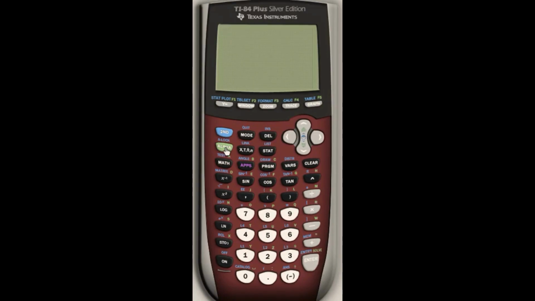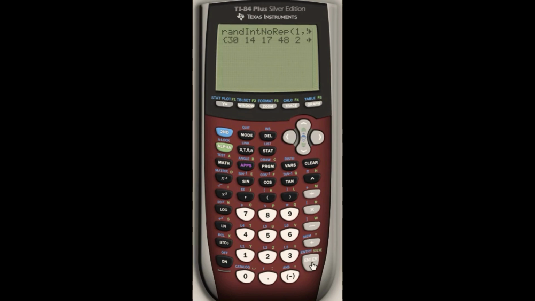As I said, for this one, we're going to need randint no rep. So I'm going to go to Math. I'm going to go to Probability. And I'm going to go all the way to the bottom, and I see randint no rep. So your interface may be a little different, but you'll have at least 2 arguments. For the lower boundary, I'm going to hit 1. And then for the upper boundary, put a comma in between, I'm going to hit 52. Okay, so this is going to sort through all of my cards in a random order. This is like shuffling the deck and picking, all right? So I'm going to hit enter, and here is my random order.